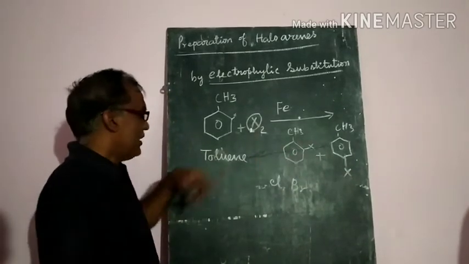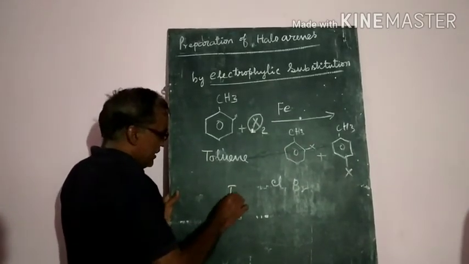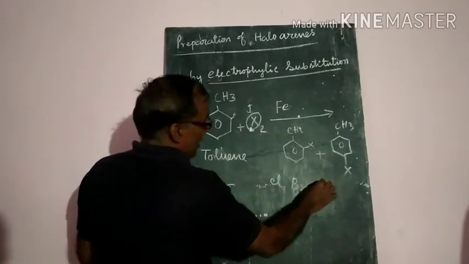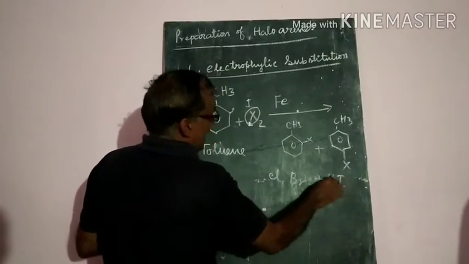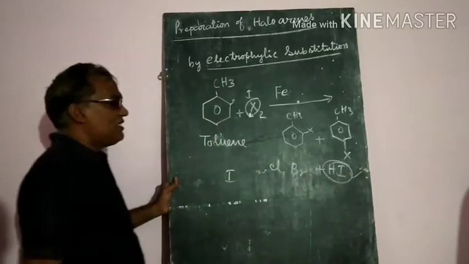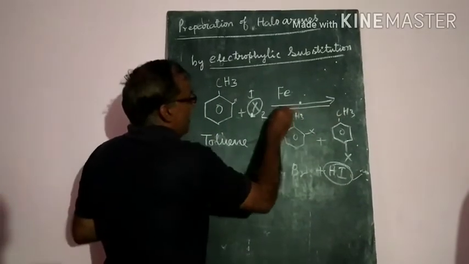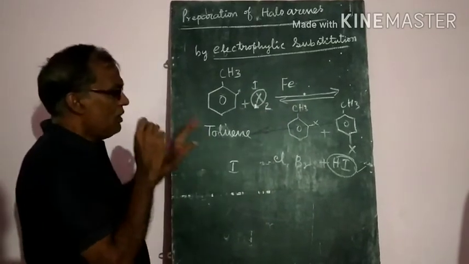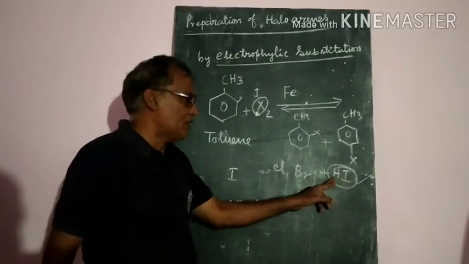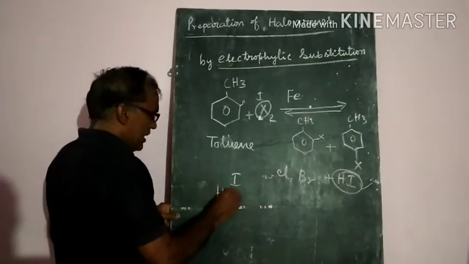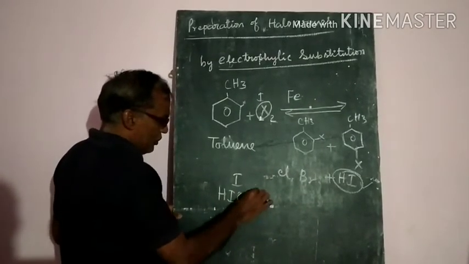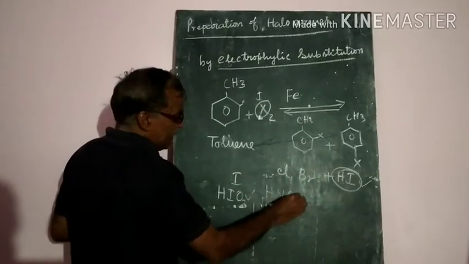In this method, we cannot prepare any iodides. Why? Because when you use iodine, the hydrogen iodide that is formed is the problem; it stays outside, so iodination is not that easy. That's why the reaction will be reversed in the presence of hydrogen iodide. It cannot be oxidized easily. To oxidize the hydrogen iodide that is formed, we will use HIO4 or HIO3 or these acids. If you use HNO3, nitric acid, that is an oxidizing agent.